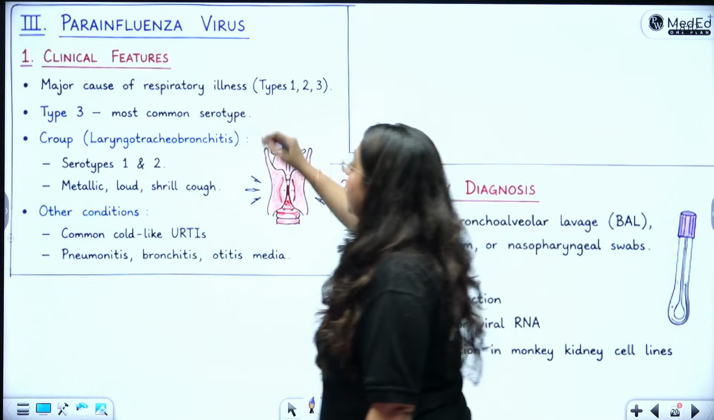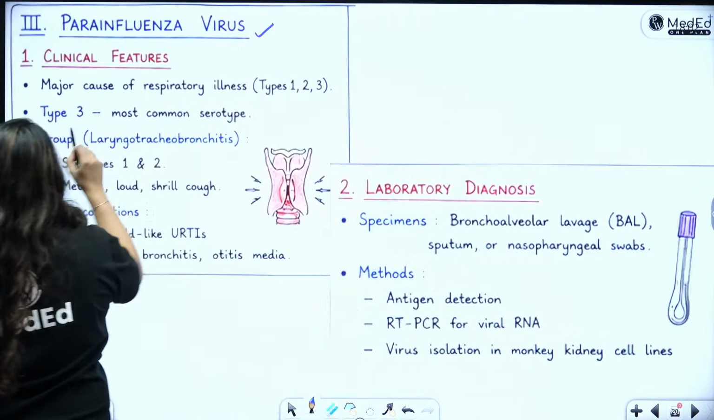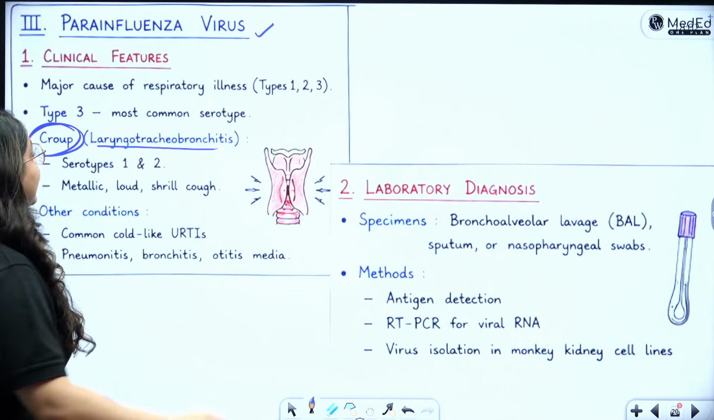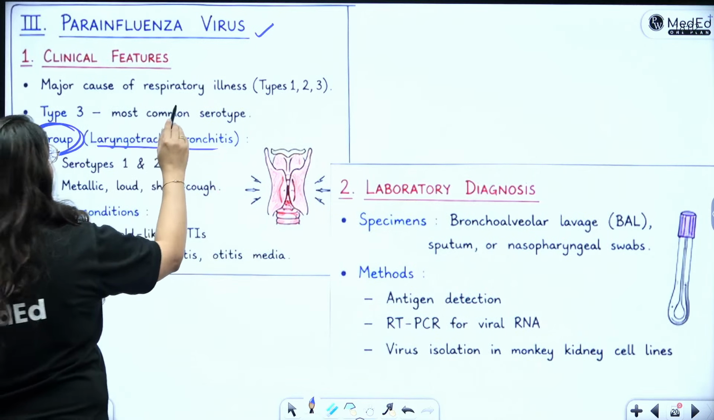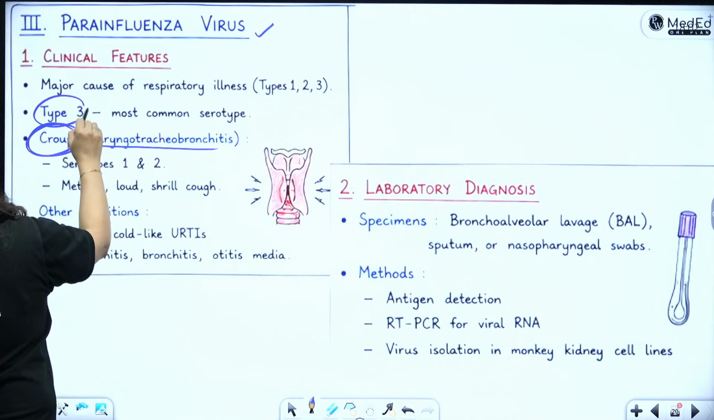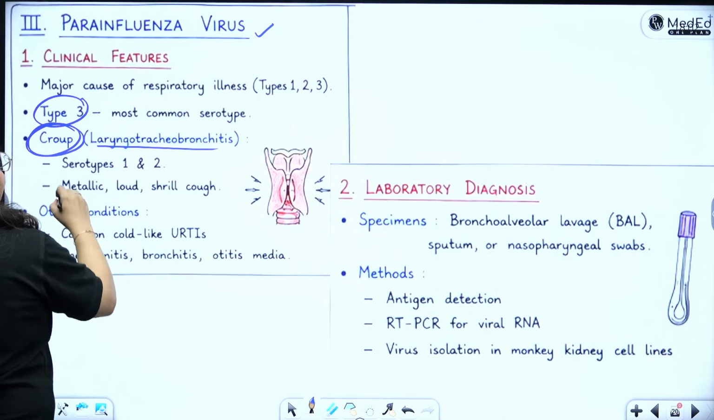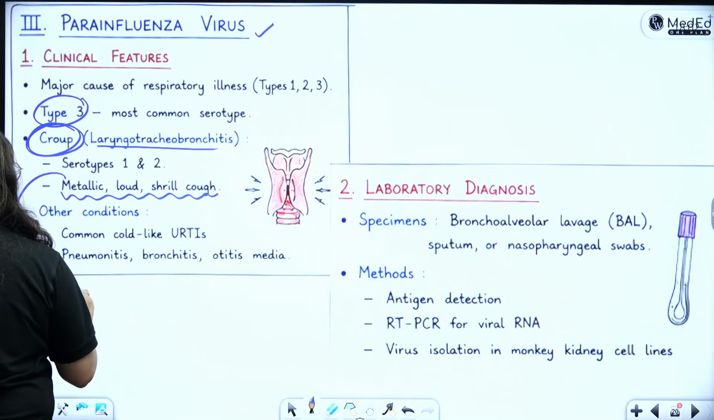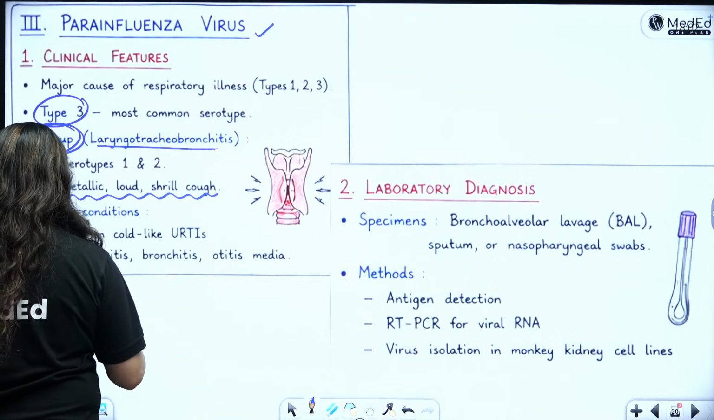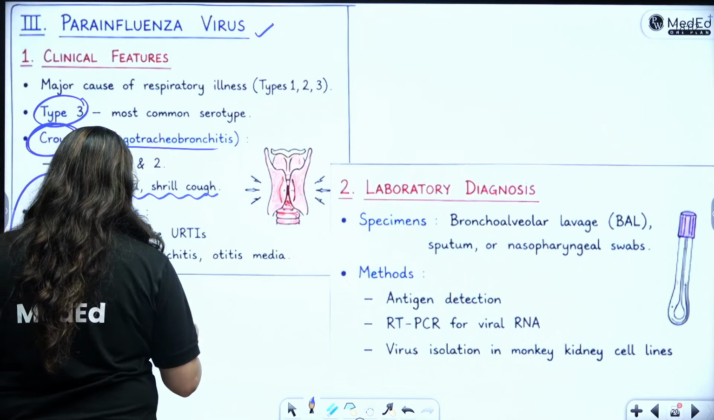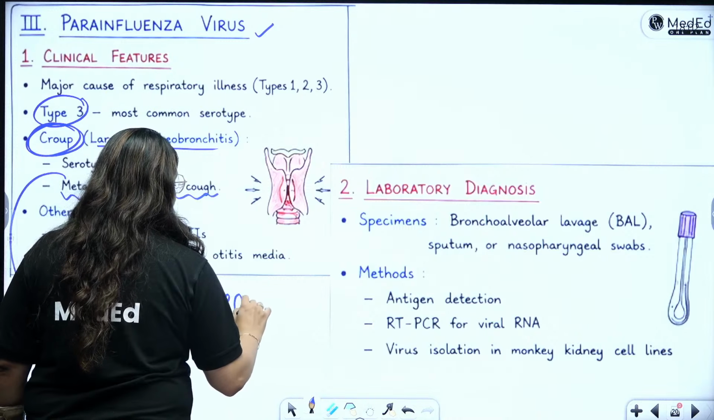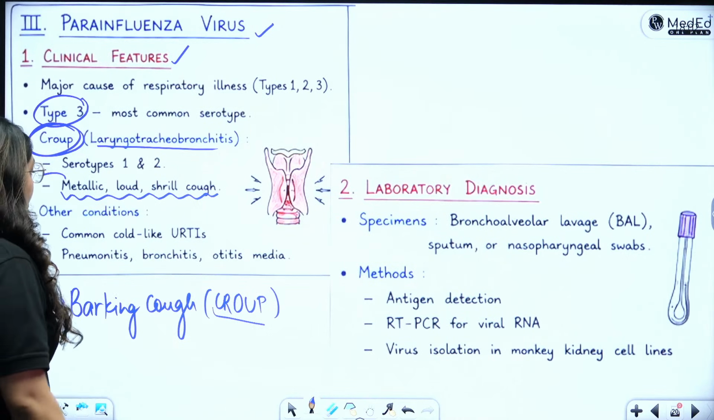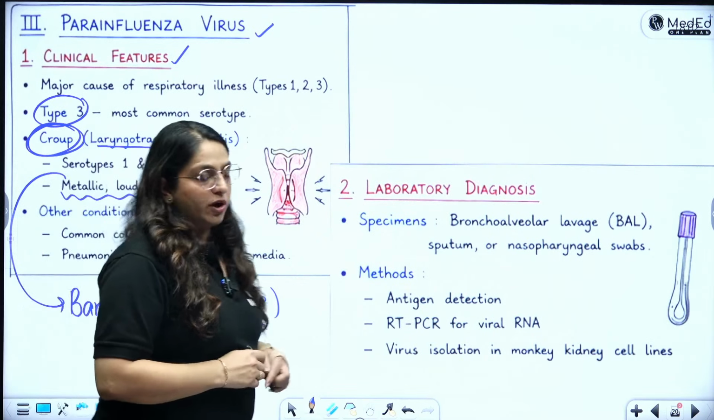Then when we talk about para-influenza virus, it is responsible for causing croup, which is laryngotracheobronchitis, especially in children. It's a major cause of respiratory illness and type 3 is the most common serotype. There is a metallic, loud, shrill cough, which can also be called a barking cough, which is called croup. The most common cause of croup in children is para-influenza virus. Common cold like illness, but croup is the most important thing.